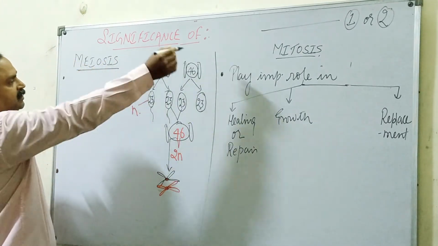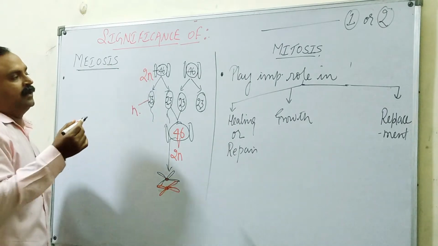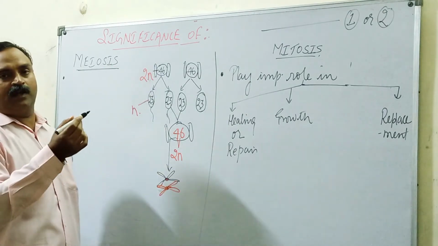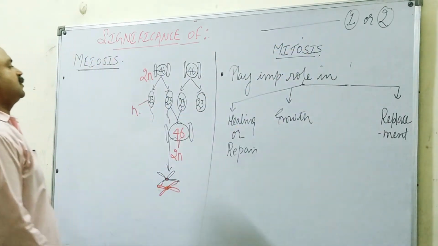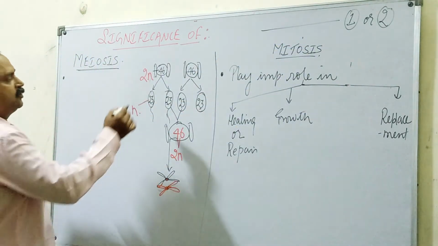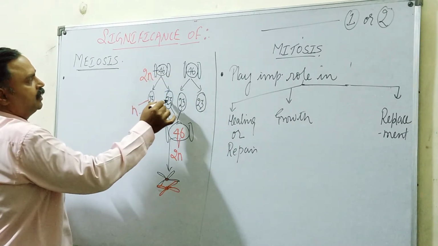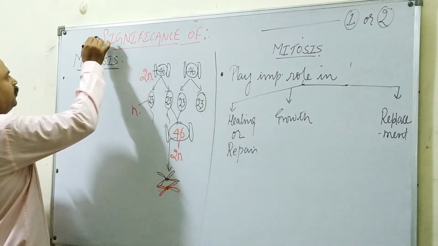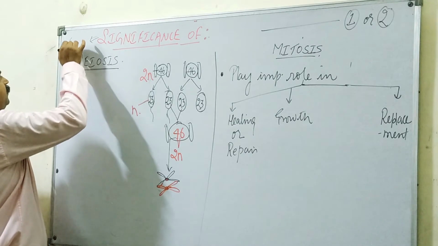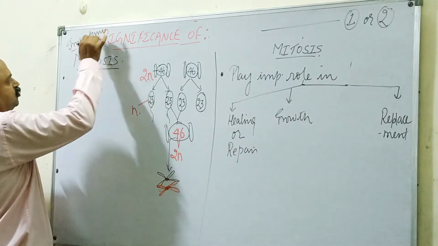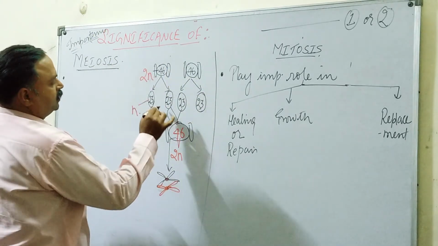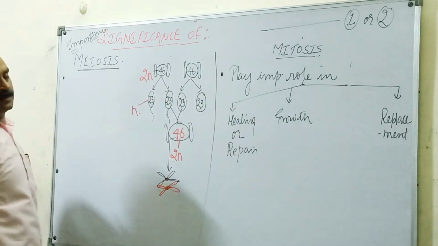Now, let us take the support of the first difference between meiosis and mitosis. Meiosis is called reductional division because the total number of chromosomes reduces to half. So, what is the importance? Significance means importance. If it reduces the number of chromosomes to half in the daughter cells, then what is the importance?